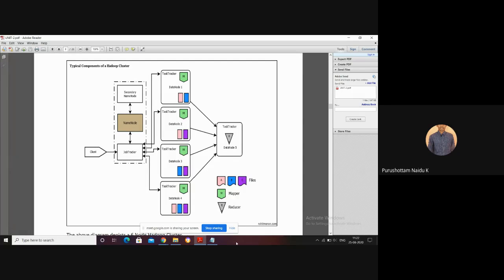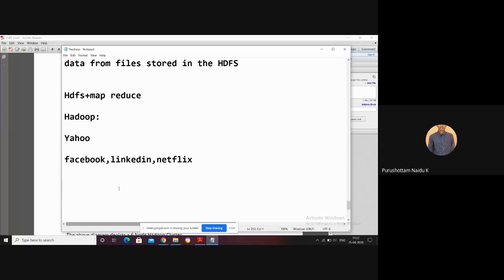Let me explain a simple scenario. The client writes an application, a MapReduce program. Once the client writes this program, it is initially taken by the job tracker. Taken by which one? The job tracker. To process the data we use the job tracker and also the task tracker.